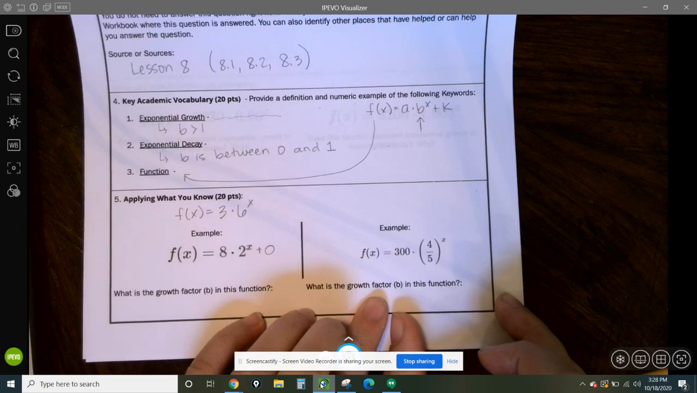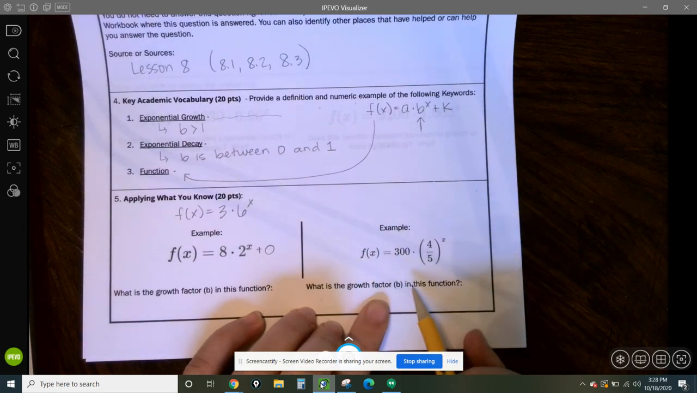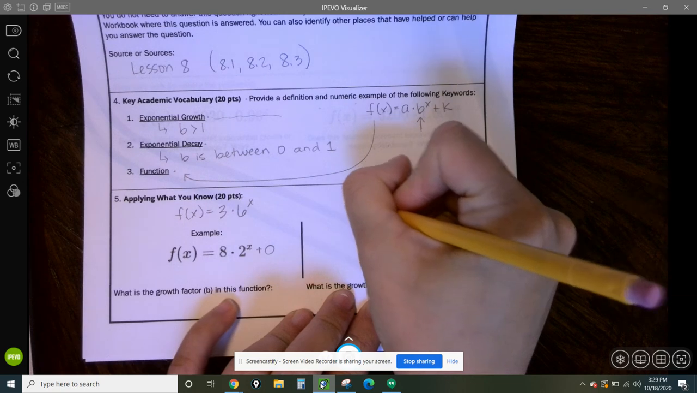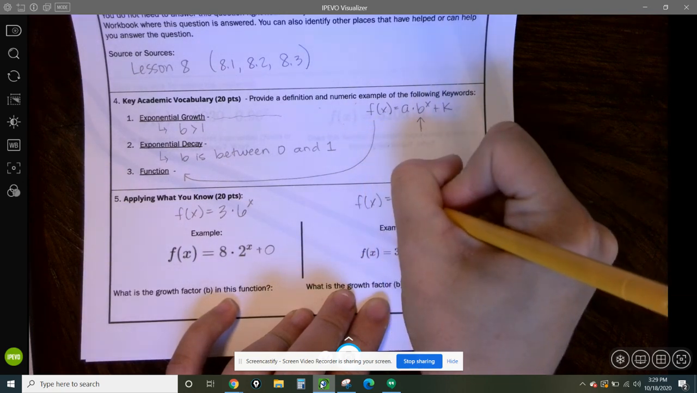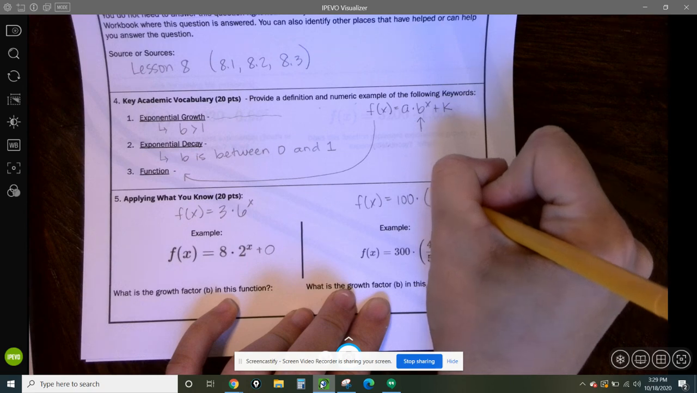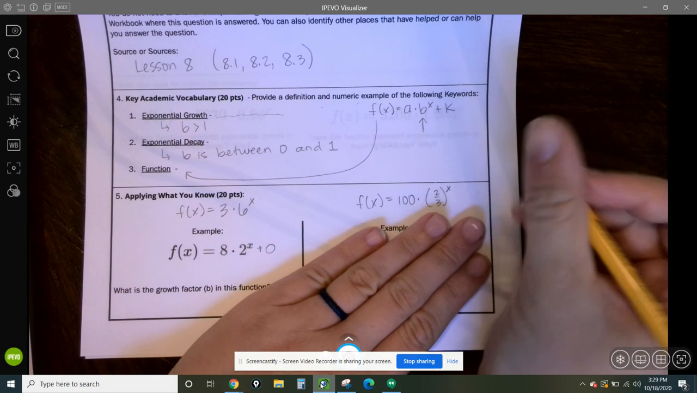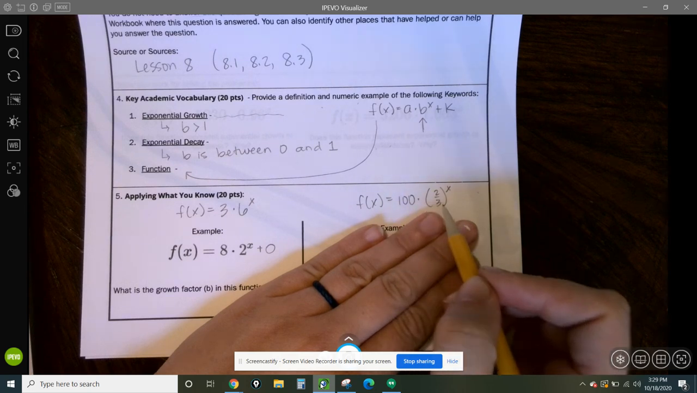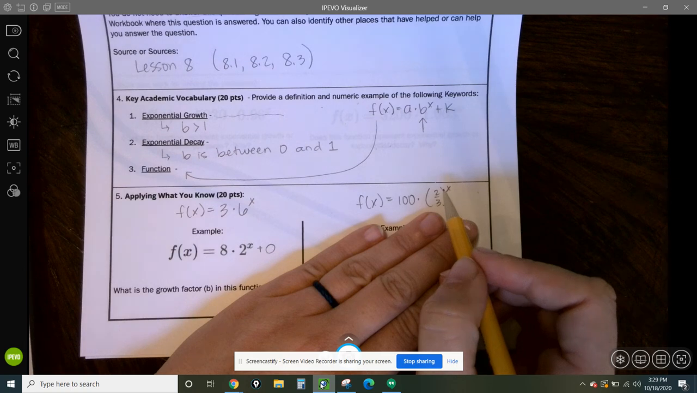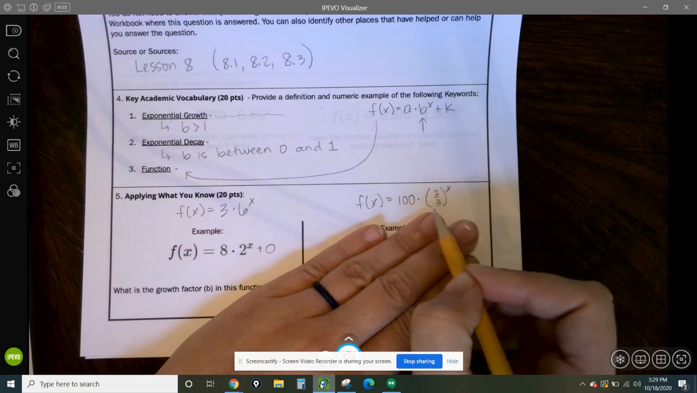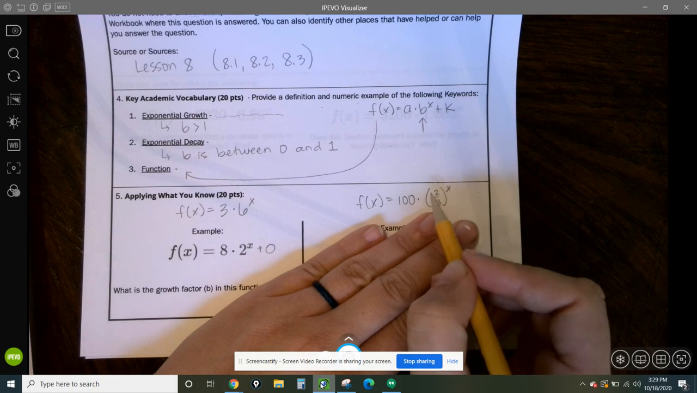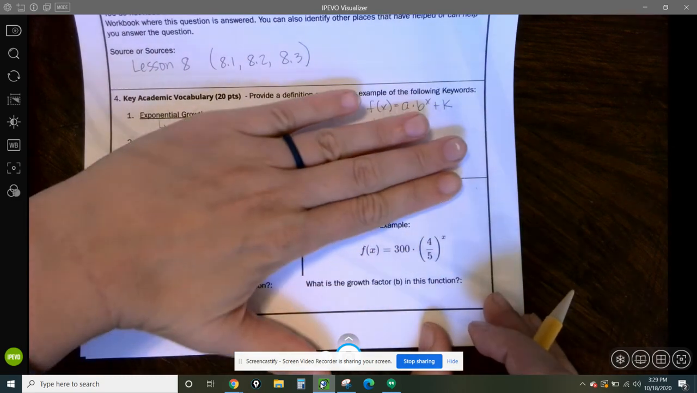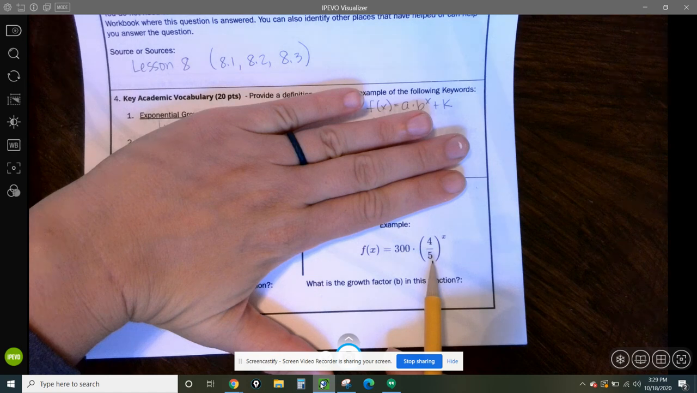Second example, we're going to do the same thing. We're going to figure out what is the growth factor, or b, in this function. I'm going to make up a new one because I don't want to give you the answer to yours. So if I was answering the question about this one I just made up, what is the b, the growth factor in this function? Again, I'm going to look for the term that's raised to the exponent of x. So my growth factor, my b, would be 2/3. So if I was answering it, I would say b equals 2/3. But now you're going to take a minute and answer the question that's printed on your paper. So take a minute, pause the video, and answer, what is the growth factor, or b, in this function?